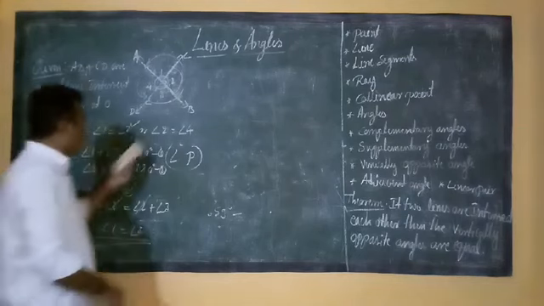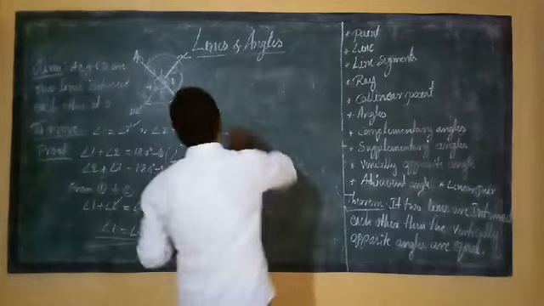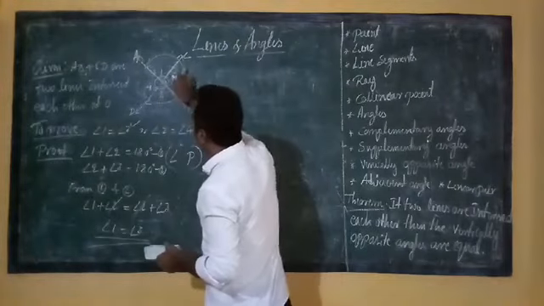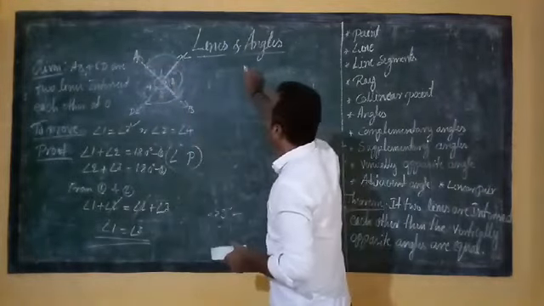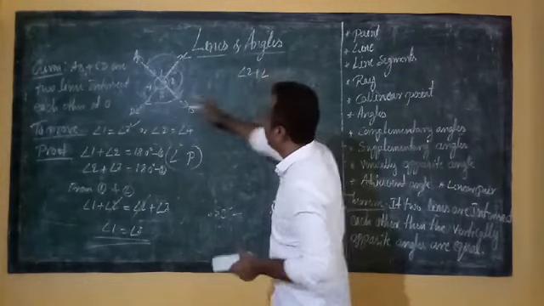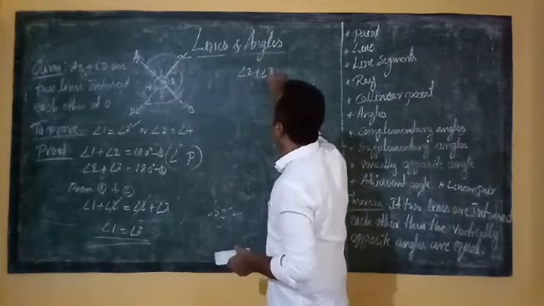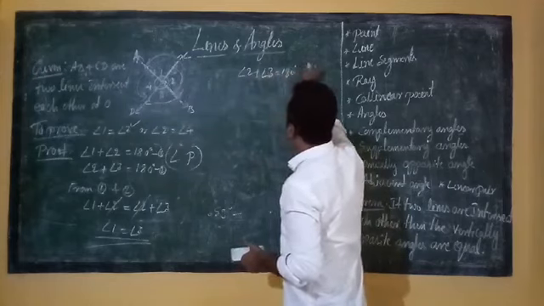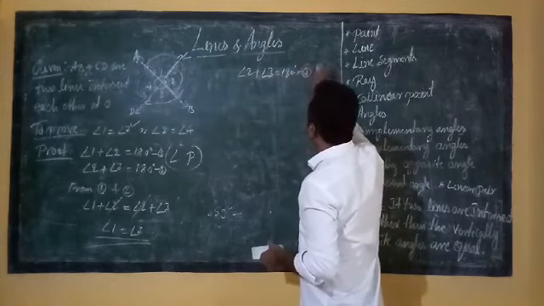Next, the second point we want to prove: angle 2 is equal to angle 4. See students, I will consider like this. Angle 2 plus angle 3 is 180 degrees because of linear pair. This is equation number 3.